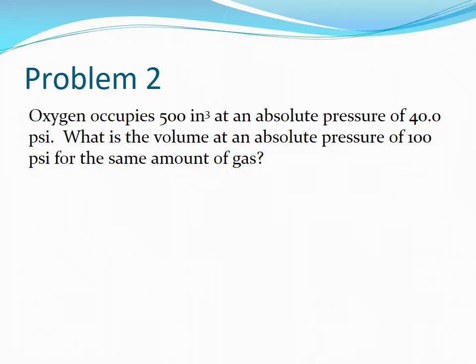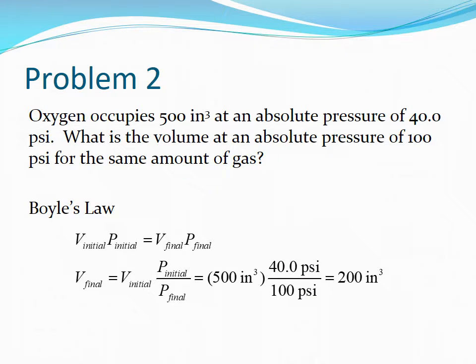Oxygen occupies 500 cubic inches at an absolute pressure of 40 psi. What is the volume at an absolute pressure of 100 psi for the same amount of gas? Pause the video to work on the problem. Using Boyle's law, the final volume is 200 cubic inches.